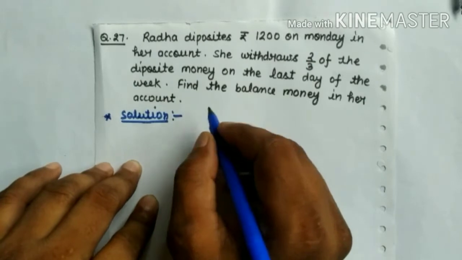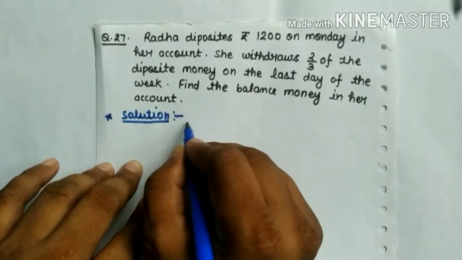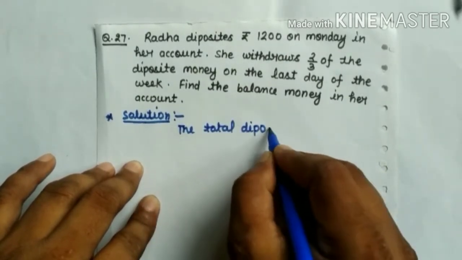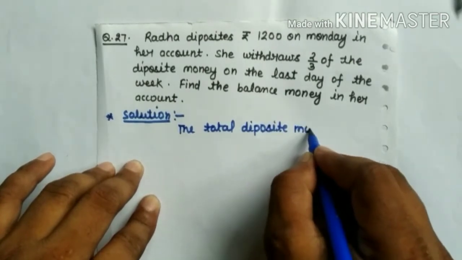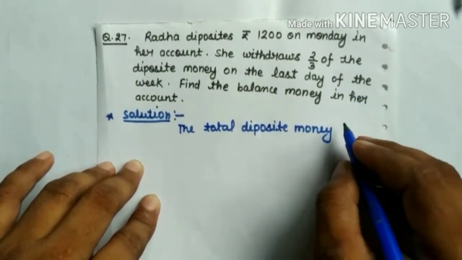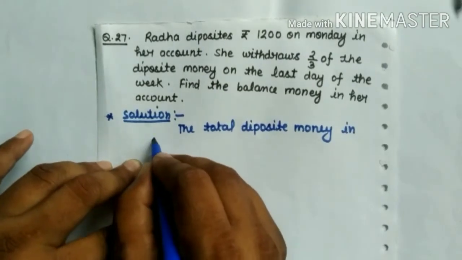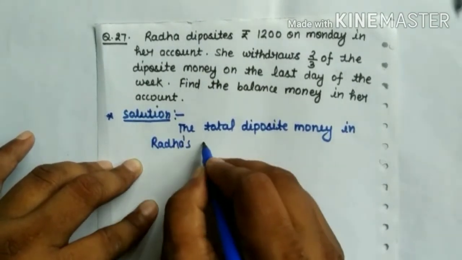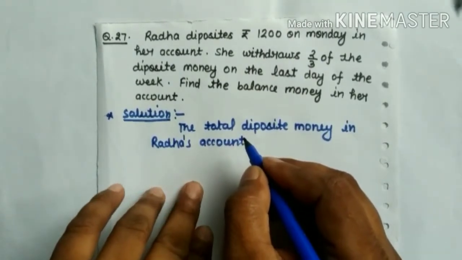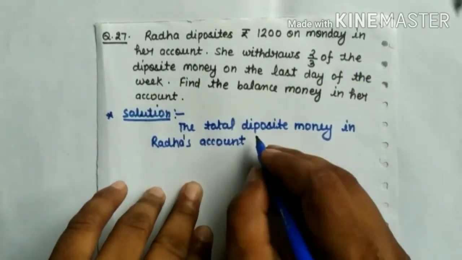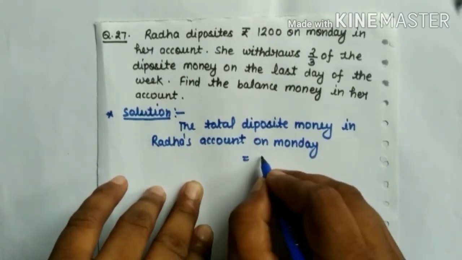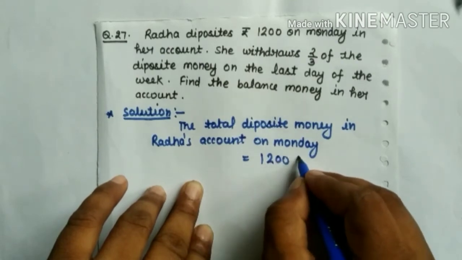It means that the total deposit money in Radha's account on Monday is equal to 1200 rupees.